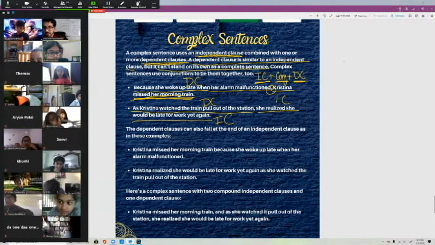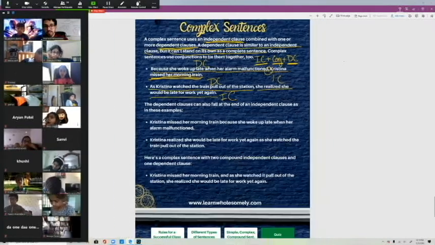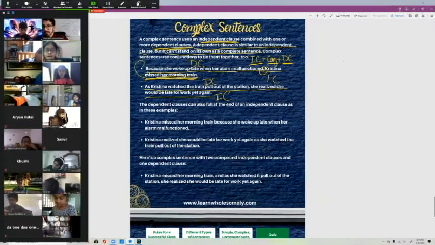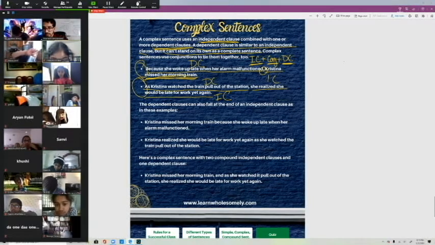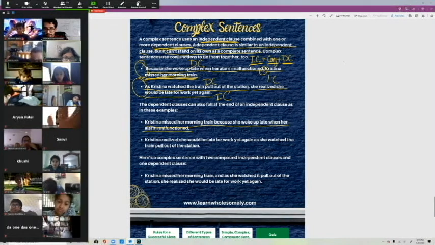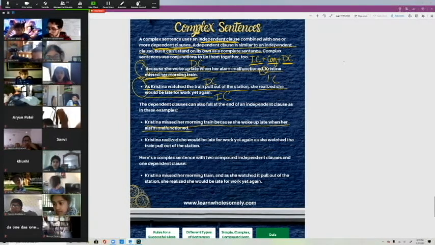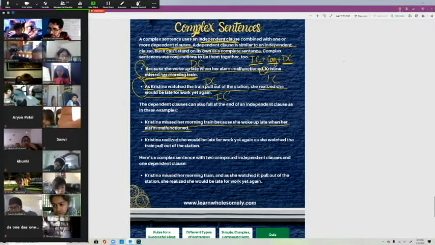Okay. Now, the dependent clauses can also fall at the end, right? In all of these, the dependent clauses are first, right? Now, the dependent clause can also fall at the end of an independent clause in these examples. So: Christina missed her morning train because she woke up late when her alarm malfunctioned. Mikhail, where's the independent clause and where's the dependent clause in this sentence?